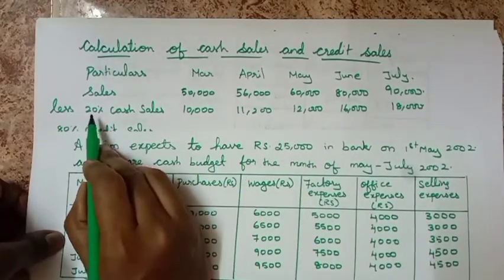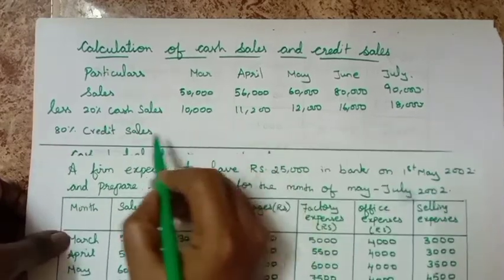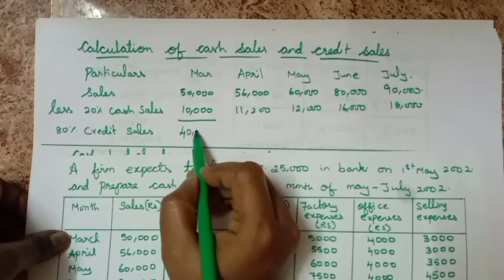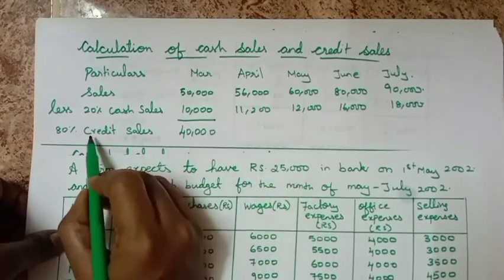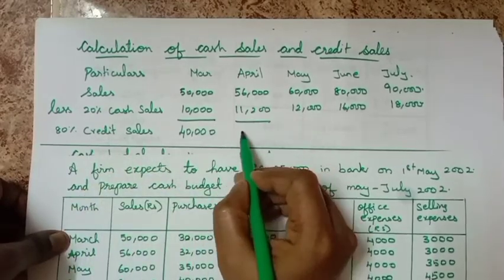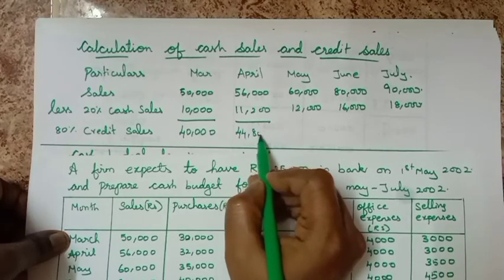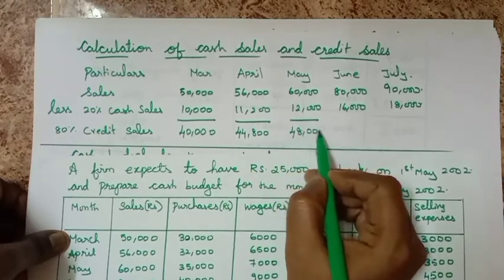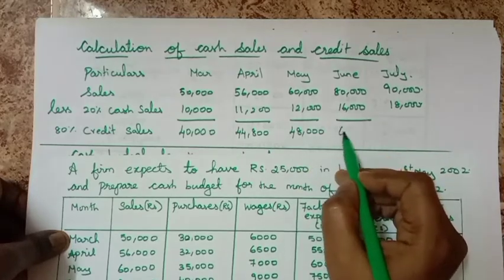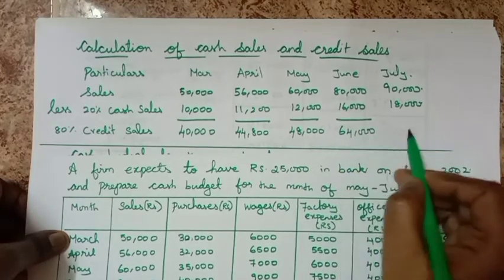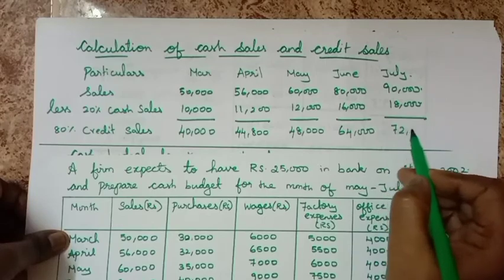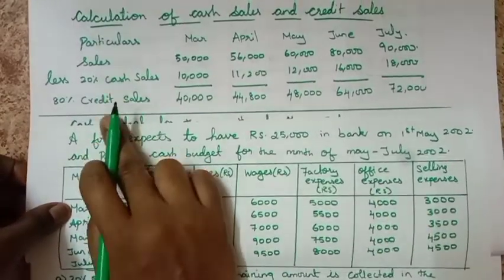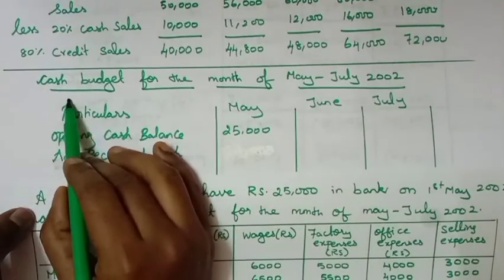Now we calculate 80% credit sales. Sales minus 20% cash sales gives you 80% credit sales. First one, March, 40,000. Next one 44,800, next 48,000, next 64,000, and last one 72,000. Now we have calculated cash sales and credit sales. Now work out the solution.